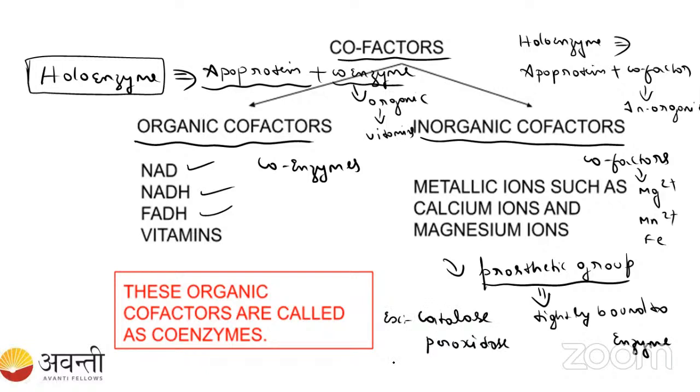Okay, so these have heme as a prosthetic group. Heme is very difficult to remove from the protein part of the enzyme, so it is tightly bound. These organic and inorganic factors, like coenzyme and cofactor, are loosely bound. We can remove those. So this is about this class.